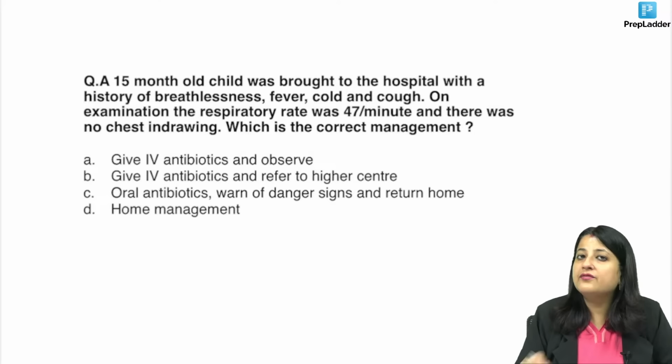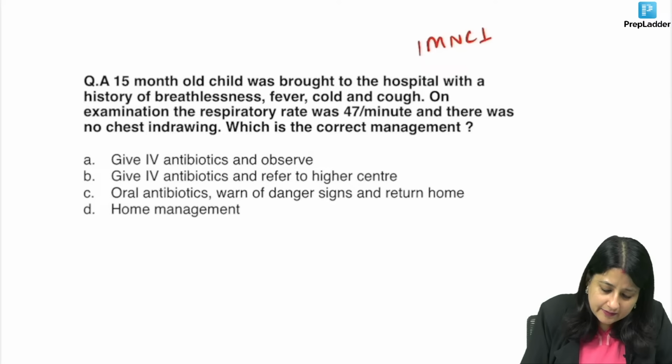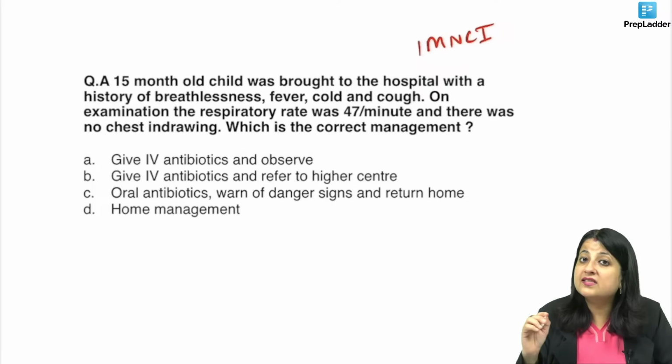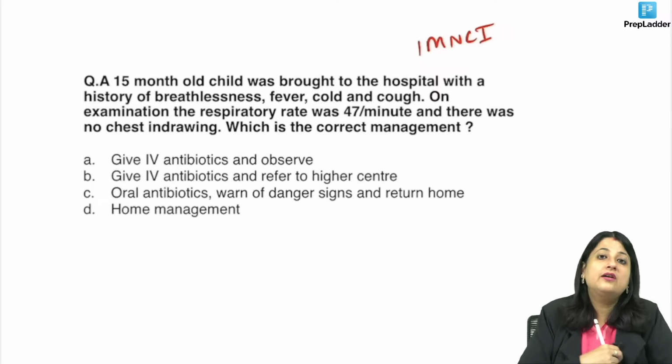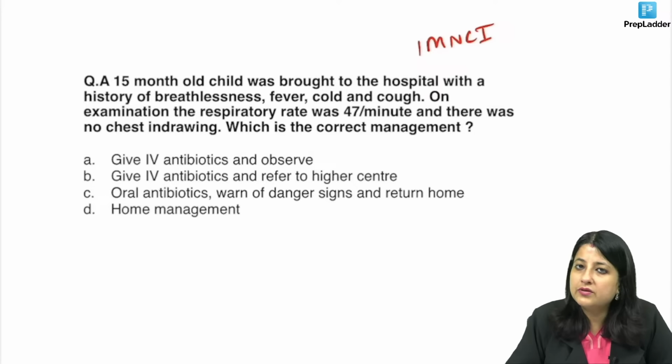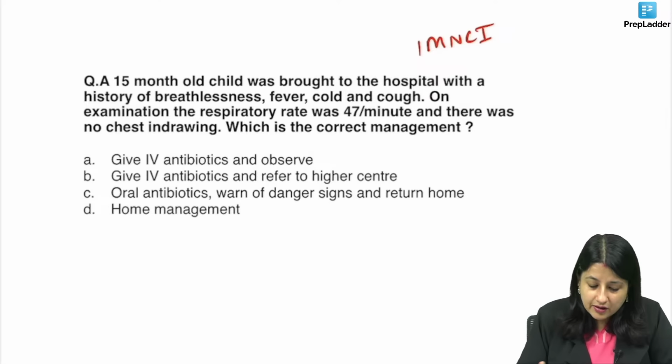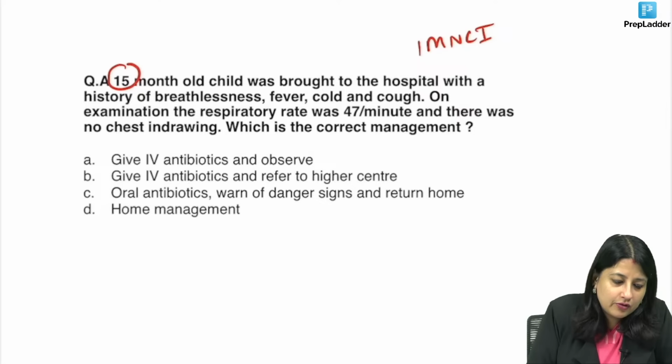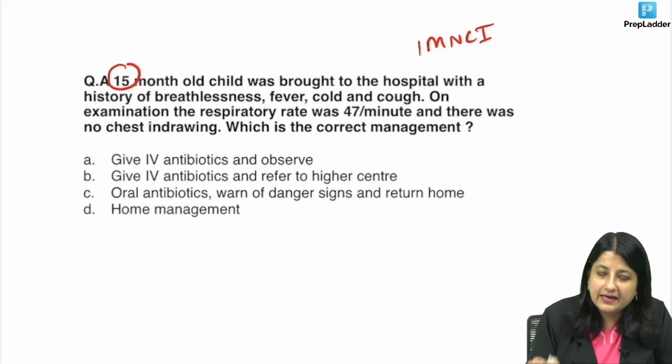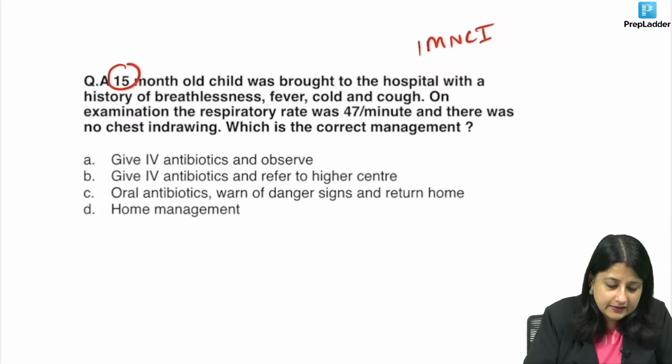Now remember, if nothing is written, we have two types of management. If nothing is mentioned, we will consider IMNCI. In case they mention the SARS program, that's an initiative of the government, then we will go according to the SARS program. The only difference is that in the SARS program, chest indrawing is taken as severe pneumonia. Now what we have to do is first look at the age group. Here it is 15 months.